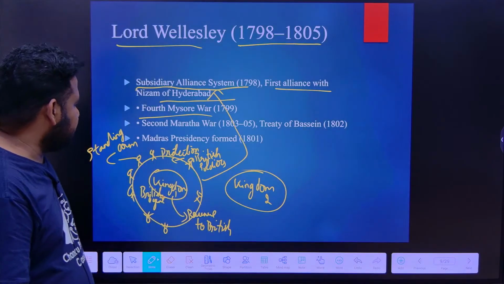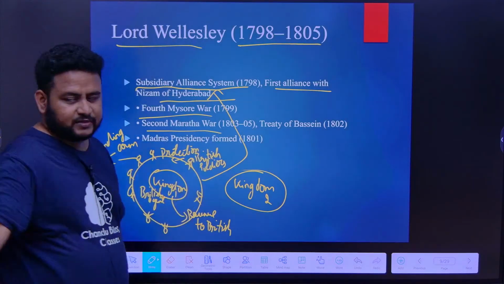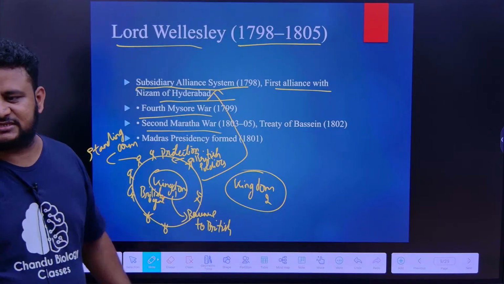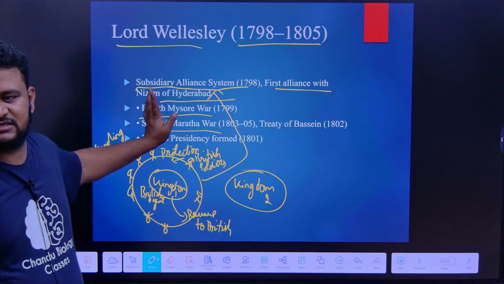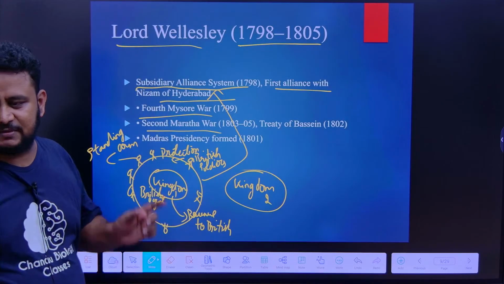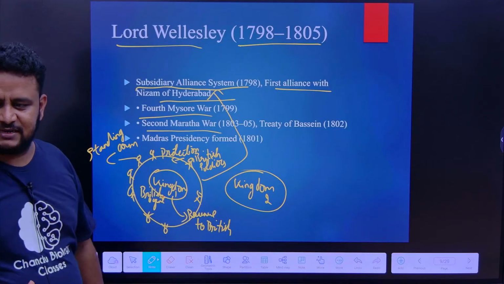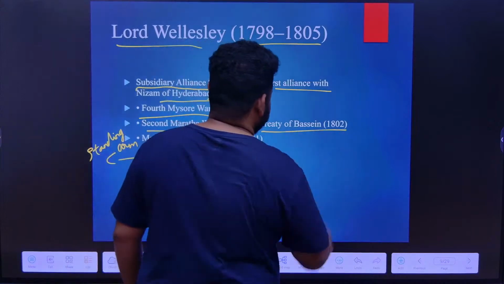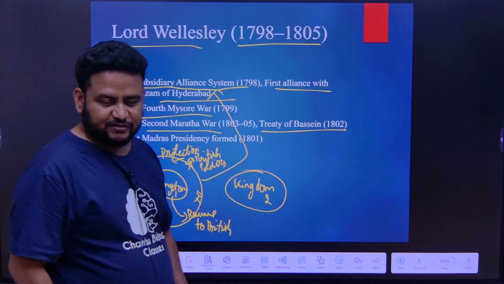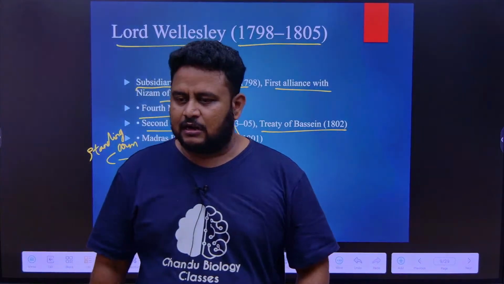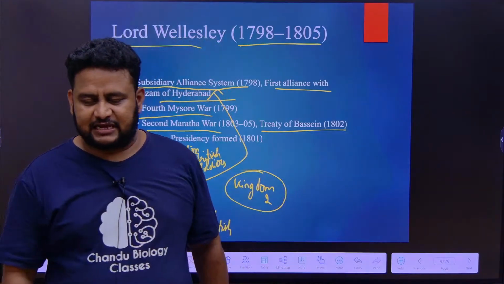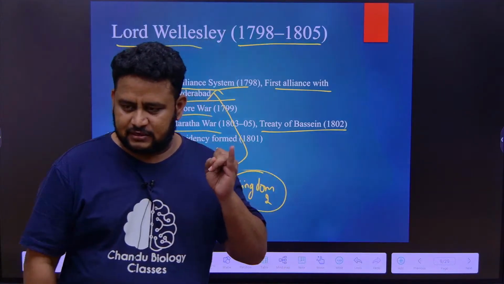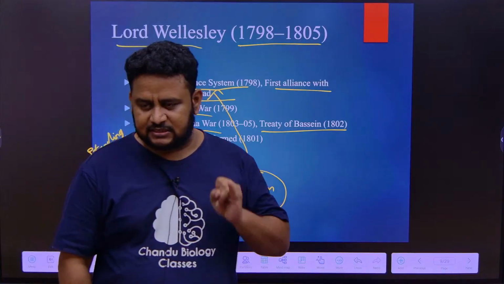Then there is also the 2nd Maratha War. 1st Maratha War is Warren Hastings, 2nd Maratha War is Wellesley. Remember W: the first W is the 1st Maratha War, the second W, Wellesley, is the 2nd Maratha War. Under this there was the Treaty of Bassein. I will explain when we talk about the treaties. Till now, how many treaties have we learned? 3 treaties. Treaty of Salbai.